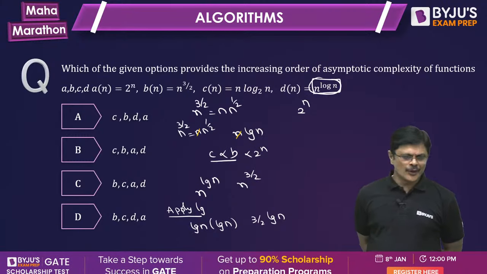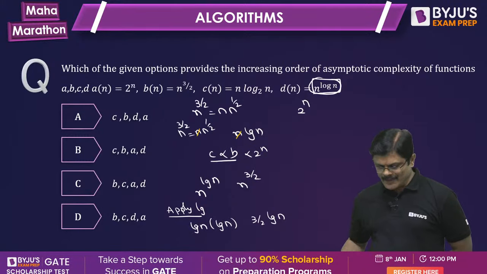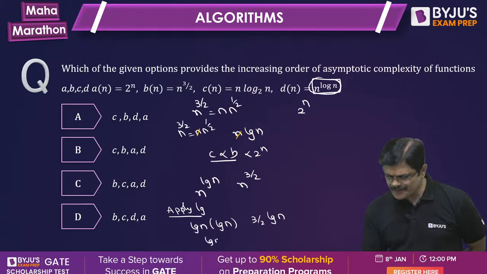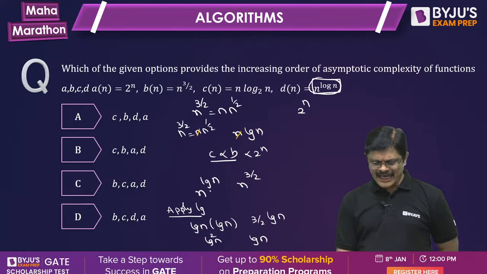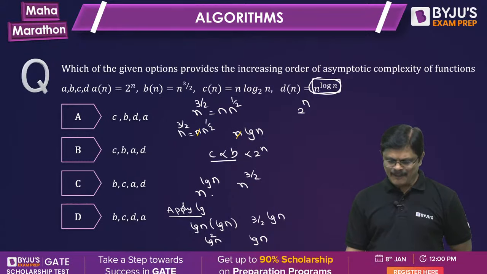Now log n whole square, that is log square n, and it is log n. So which one is larger? Obviously n power log n is larger than n power 3 by 2.